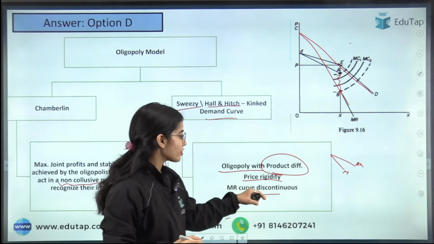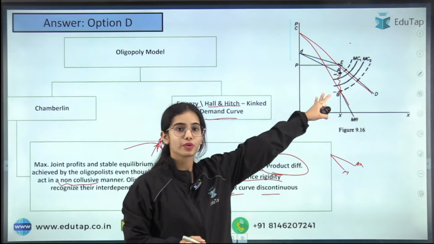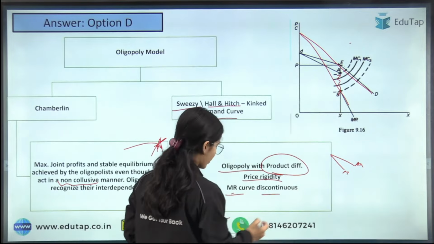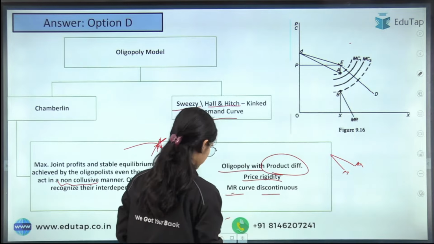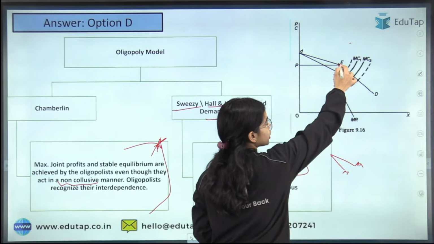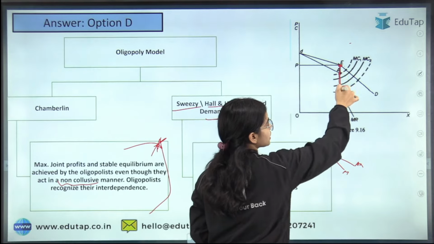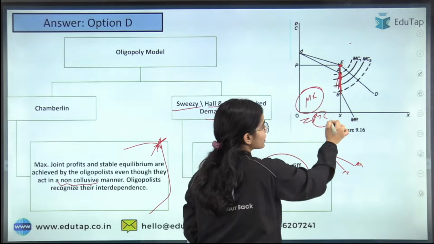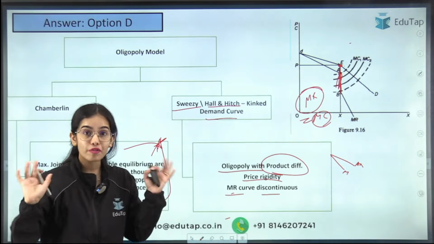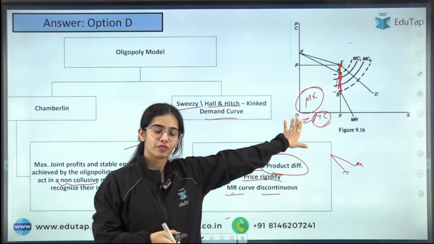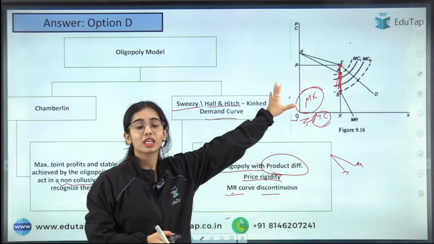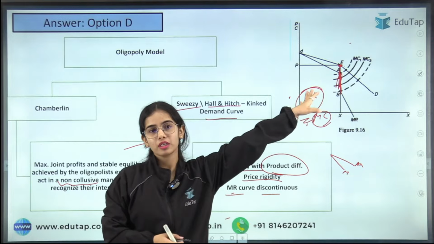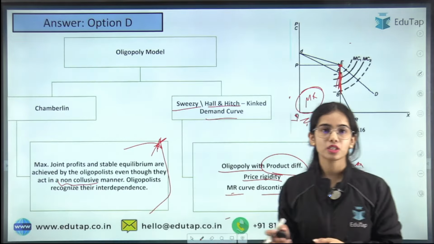So the MR curve is discontinuous, and this discontinuity shows that there can be different, like this is the equilibrium point. This is the equilibrium point. So at this equilibrium point, the MR is discontinuous. So at this discontinuous MR, different marginal costs can be equal to the MR, and at these different marginal costs, the equilibrium can be achieved. Okay, so MR is equal to MC. Now there are different MCs that can be equal to the MR at the equilibrium point that you can see. Any confusion here? So this was said by Sweezy, Hall and Hitch.